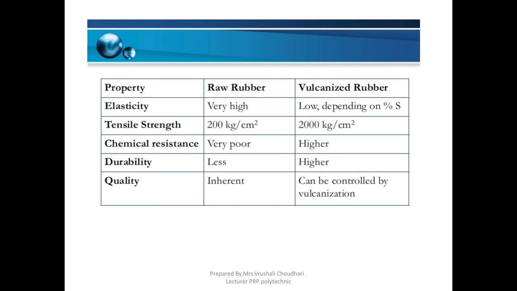Raw rubber has very high elasticity and easily undergoes oxidation, so durability is low, while vulcanized rubber durability is higher. Raw rubber quality is inherited, meaning whatever is naturally present, but in vulcanized rubber we can modify the qualities by addition of sulfur.